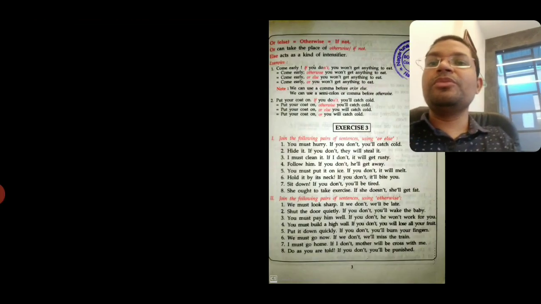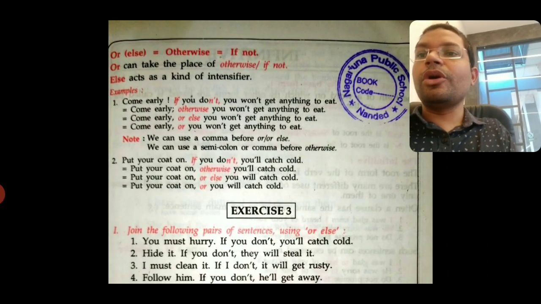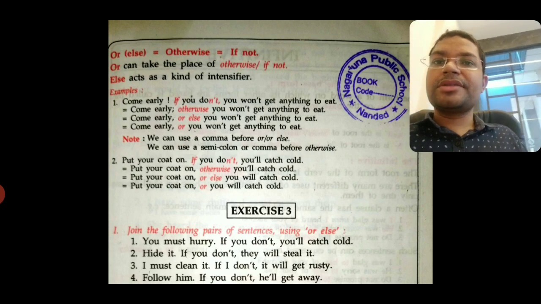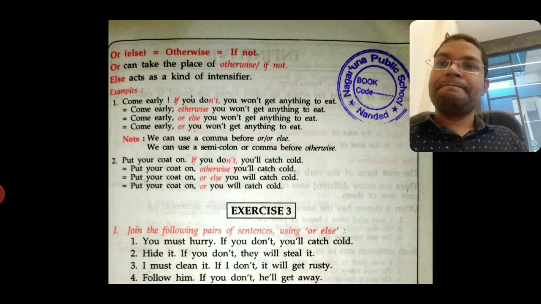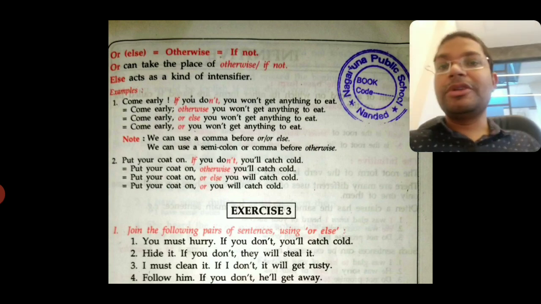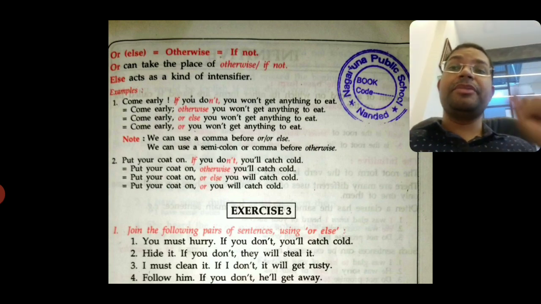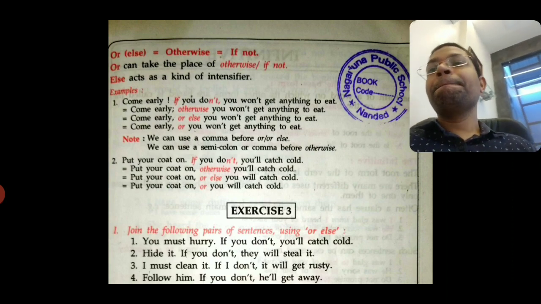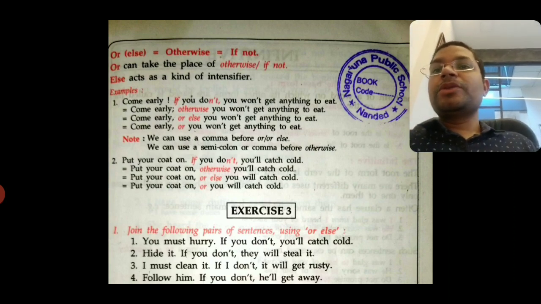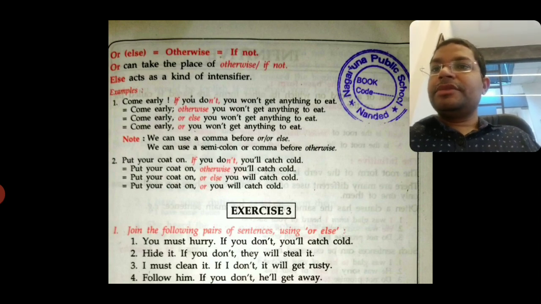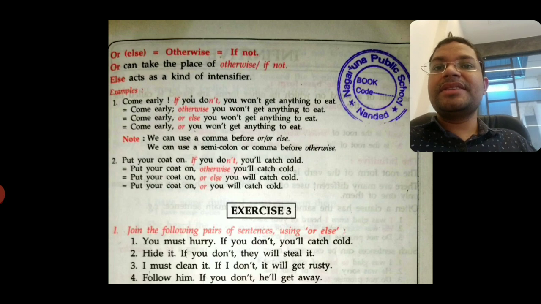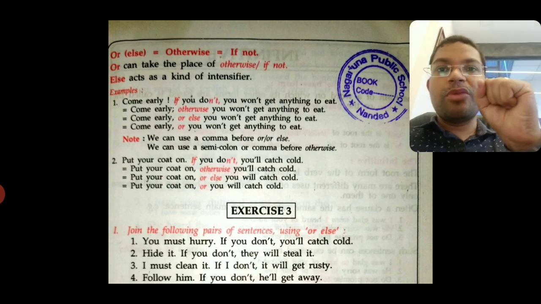Now there is also one more rule in this lesson, that is or else. Okay. So or else is equal to otherwise or if not. If not is equal to unless also. So or else is equal to otherwise. This is the meaning. Remember, it is not others but it is otherwise. Okay. Or can take the place of otherwise or if not. Else acts as a kind of intensifier. Intensifier मतलब वो sentence को strong बनाता है.